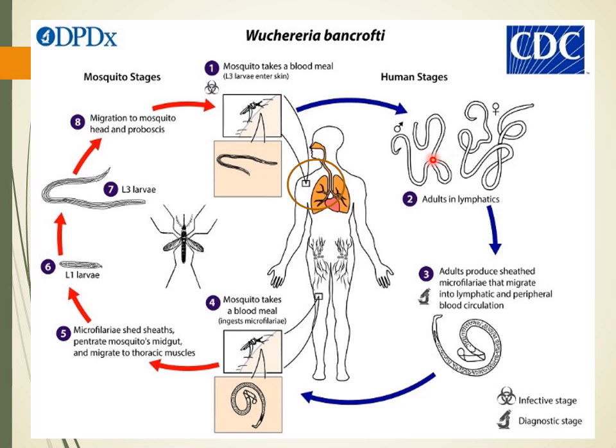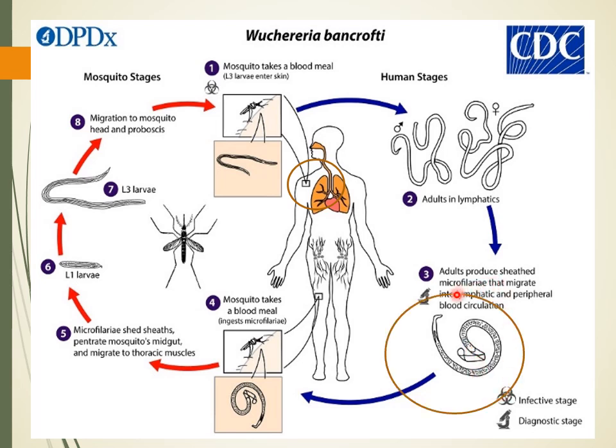Now this adult worm, male and female, after sexual reproduction would generate plenty of microfilaria. This microfilaria would come into the blood circulation.